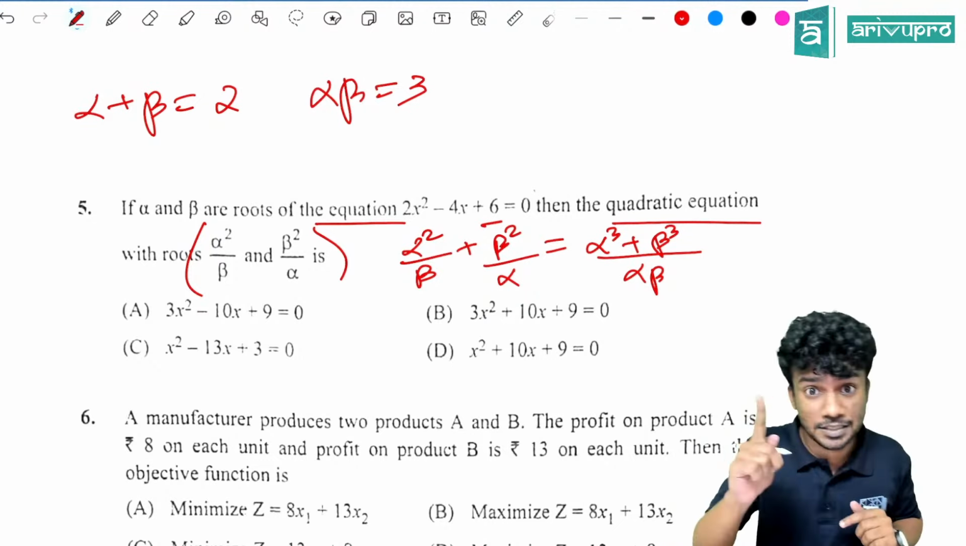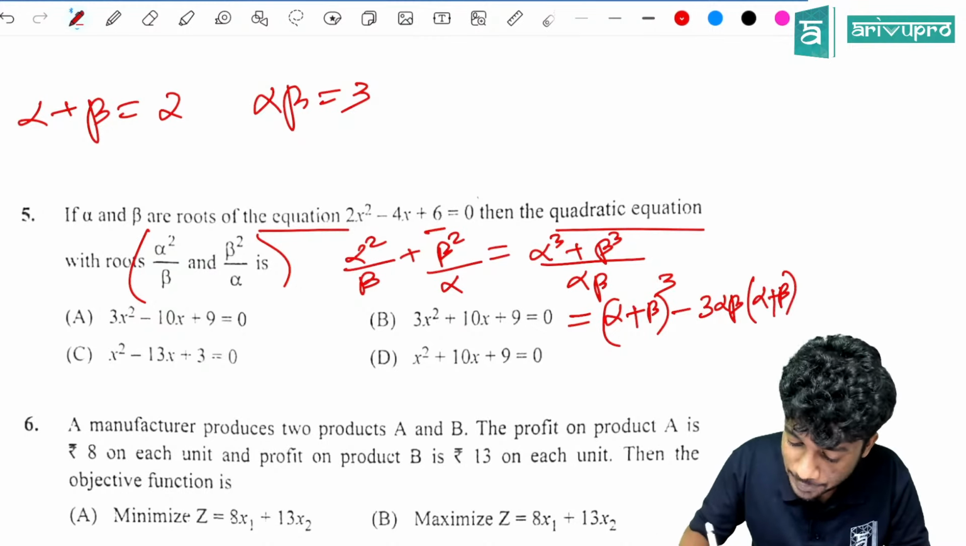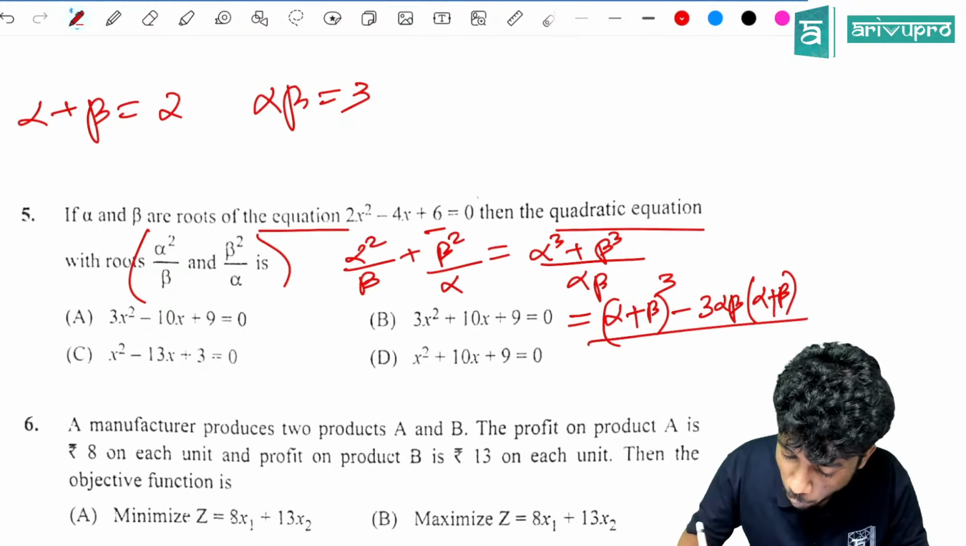Yes, with the help of alpha plus beta. How will you take the help of alpha plus beta? You will rewrite alpha cube plus beta cube using the identity: alpha plus beta the whole cube minus 3 alpha beta into alpha plus beta, the whole divided by alpha beta. Now you know the value of alpha plus beta and alpha beta, so you can substitute here. Yes, you will directly get the value, which is equal to minus 10 by 3.